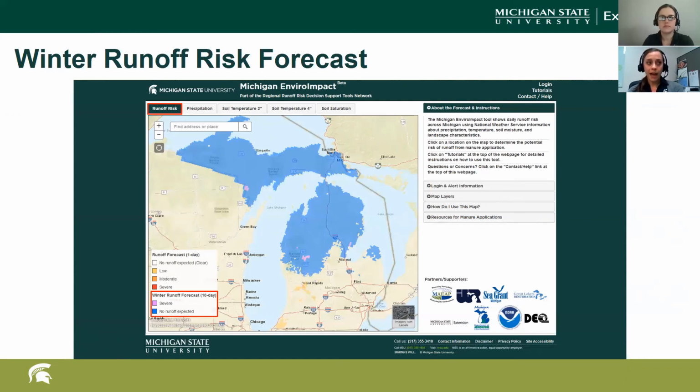We also have a presentation next week at the Midwest Fish and Wildlife Conference, where we're going to be sharing a little bit about this tool as well. So again, it's not just the farmers and agriculture necessarily. It's other communities and other sectors that can use this tool as well.